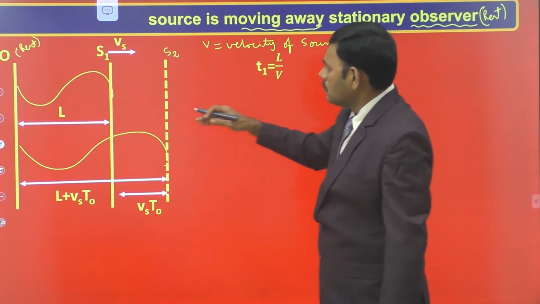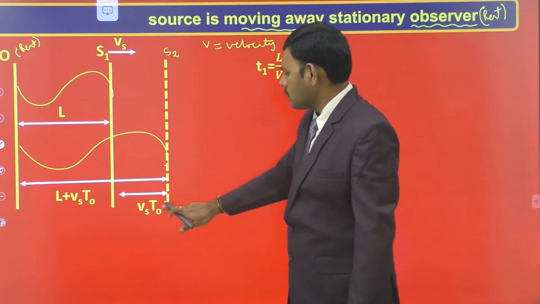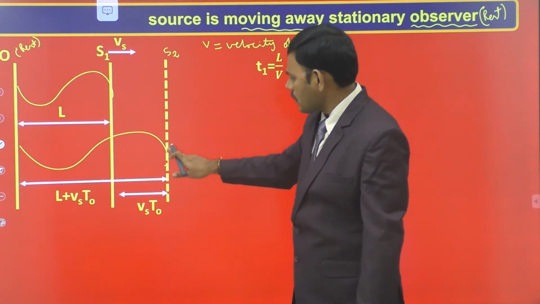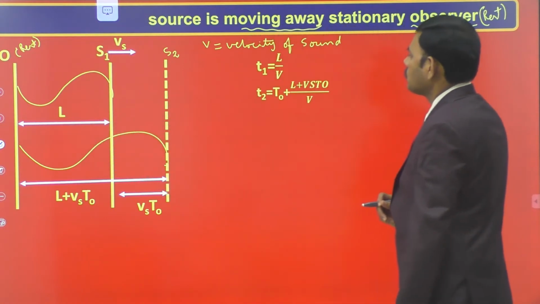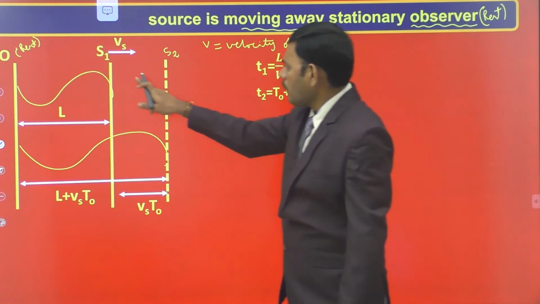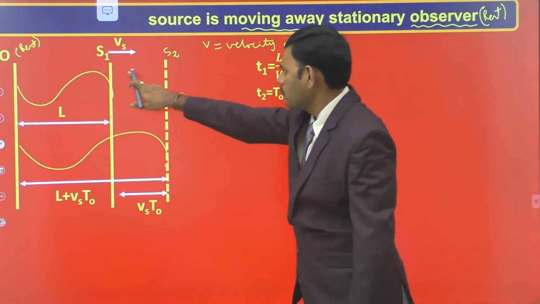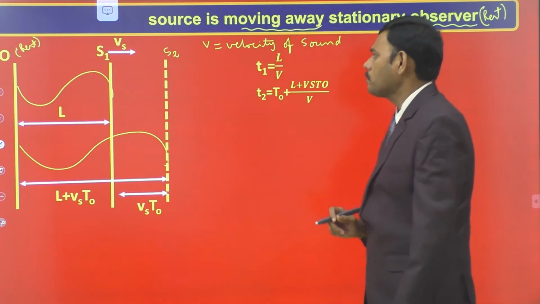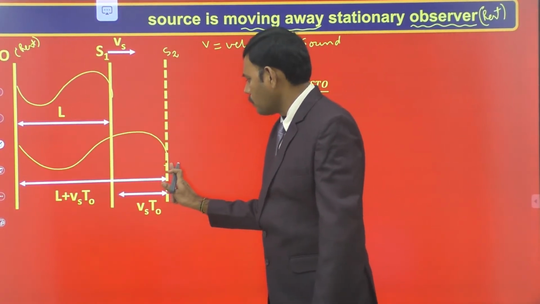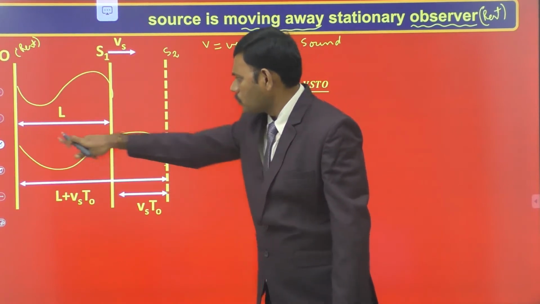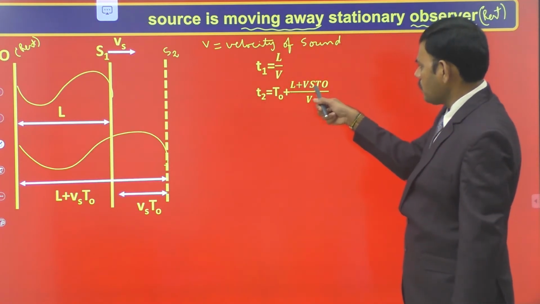Next, the source travelled for a time of T0 and reached S2. After T0 the second sound wave is emitted. Let us find the time taken by the second sound wave to reach the observer. T2 is the time taken by the source to travel from S1 to S2, which is T0, plus the time taken from the generation to reach the observer. The displacement travelled from S2 to O is L plus Vs into T0, divided by v.